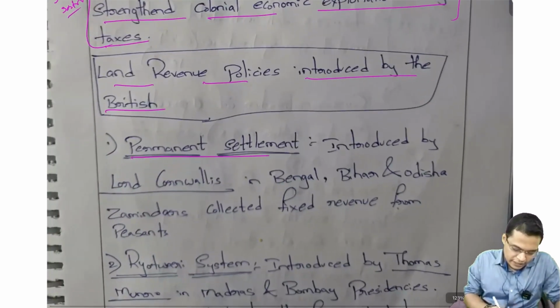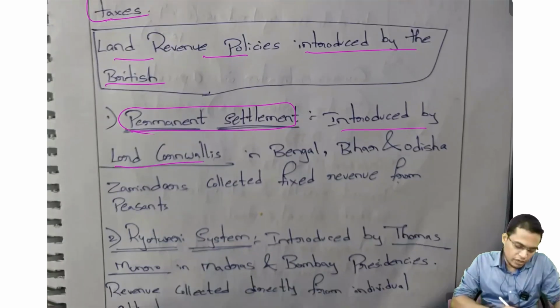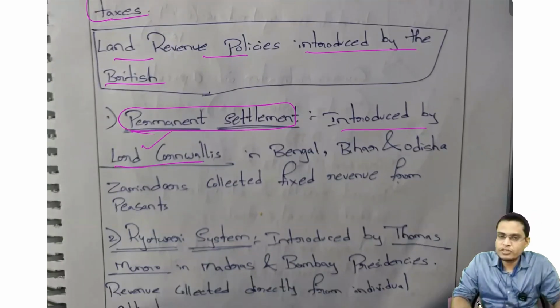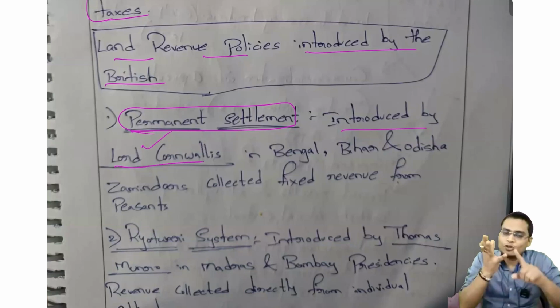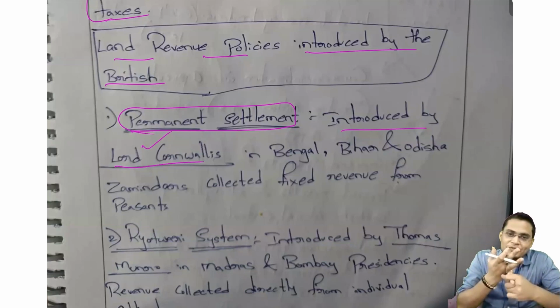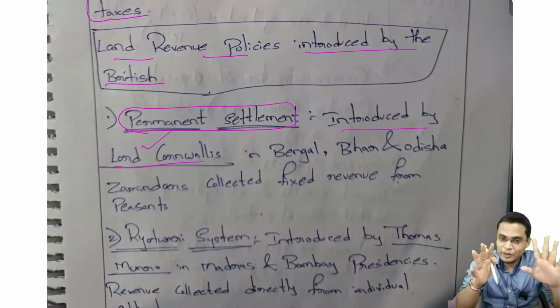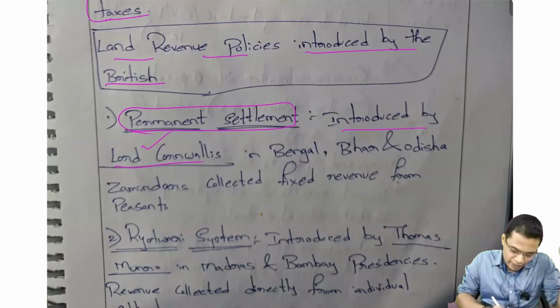So first one is the Permanent Settlement, introduced by Lord Cornwallis. This person is very important because he is known for land revenue reform, also known for judiciary reform. He is also known for reforming our civil service, also reforming the police. So this person is famous for four things. Okay, so you have to remember, in Bengal.